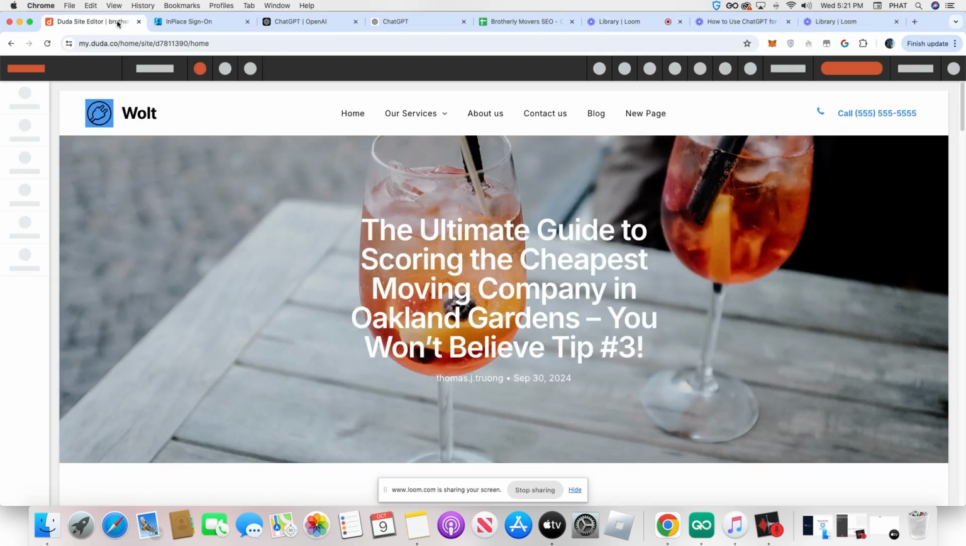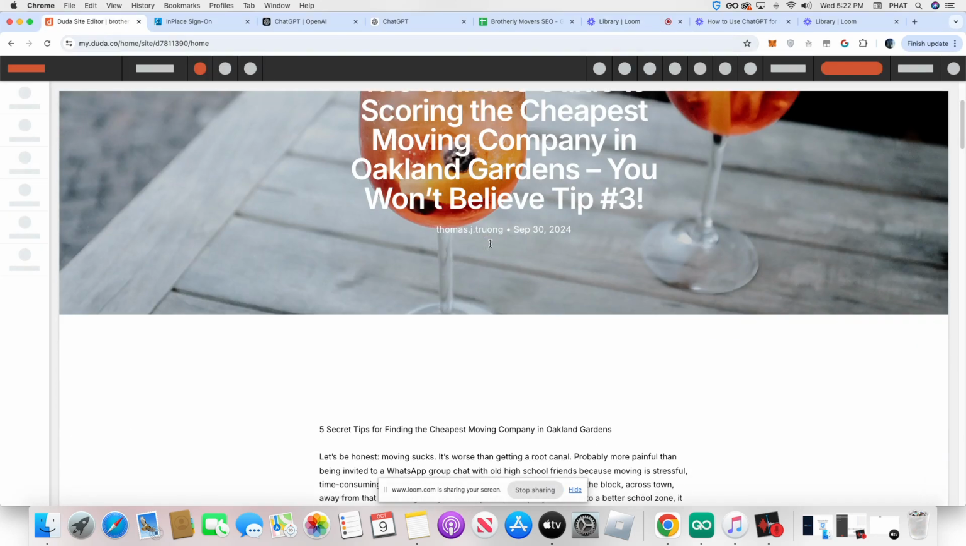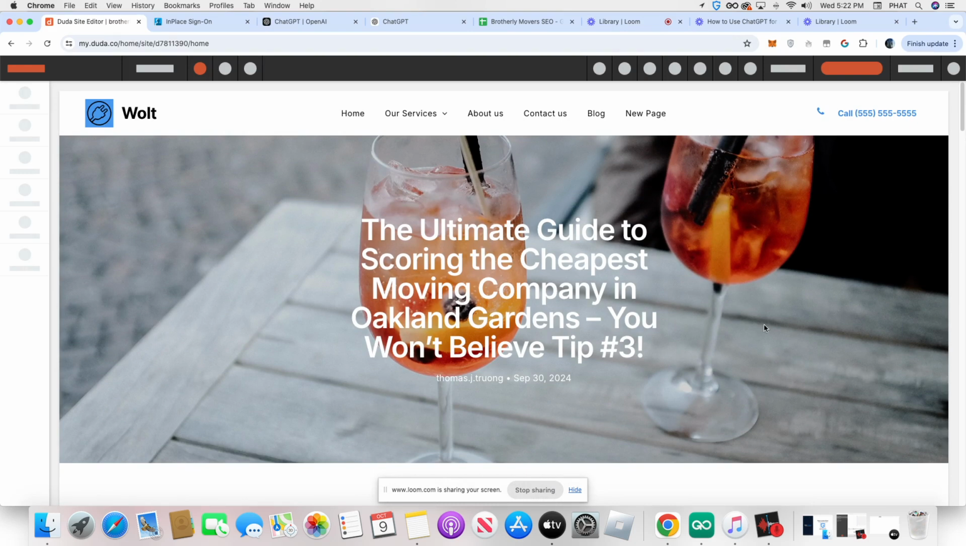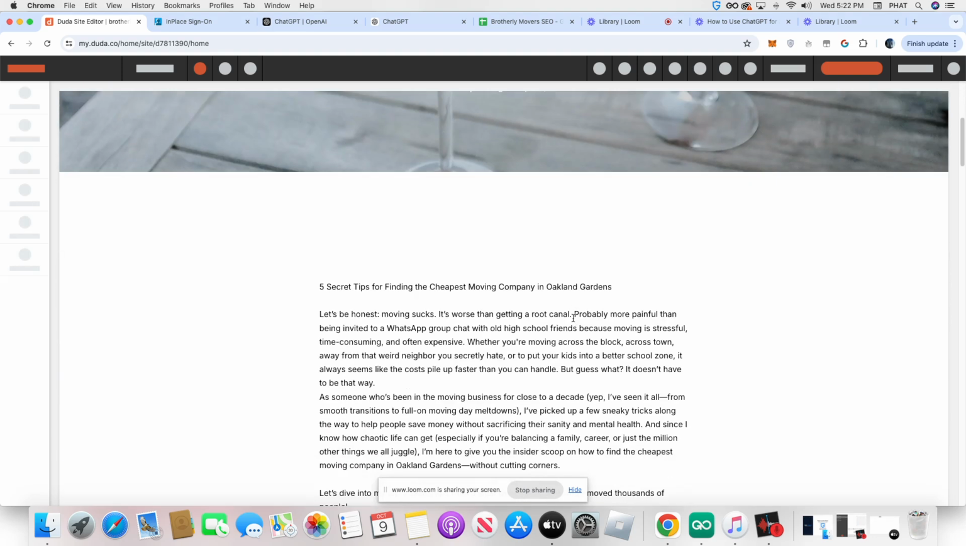So I want to just show you how I was able to create this blog post, and excuse the background. It's a picture of two drinks, but this article was generated by AI, by ChatGPT, and I created an article targeting this keyword, cheapest moving company in Oakland Gardens, my town. And I want to show you how to do this with a couple of simple steps in ChatGPT, and how you could do this in a relatively short amount of time.